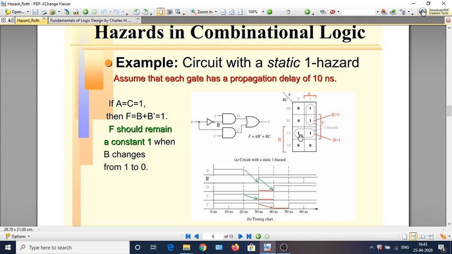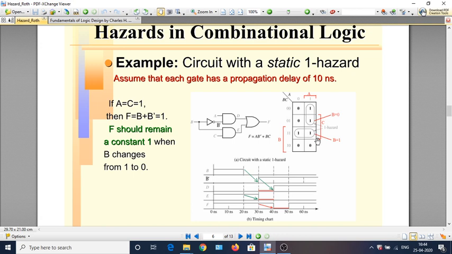That is, if B is equal to 1, C is equal to 1, if A changes from 1 to 0 or 0 to 1, then it is the same term BC which will be contributing a 1 to F, and BC will have the same value, and therefore F will not have any glitch. But whenever we switch one term which contributes to F, then there is a possibility of a hazard.